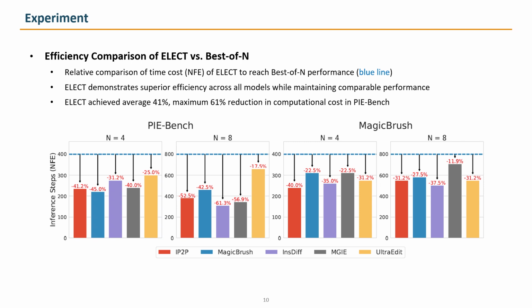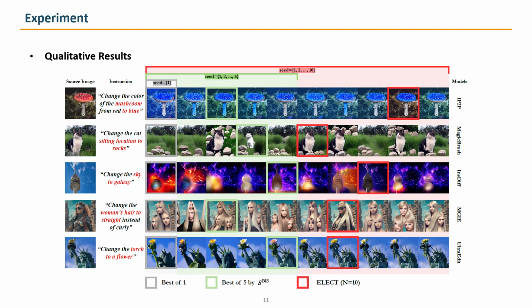Looking at efficiency, ELECT reaches best-of-N performance with substantially fewer effective steps. On PIE-Bench, the average reduction is around 40%, and in some cases, it is close to 60%. In practice, this means faster screening and equal or better edits without any external verifier. These examples show that a fixed seed over-edits the scene or shifts the context. Best-of-N helps, but ELECT attends to the background consistency while applying the requested foreground change more clearly.